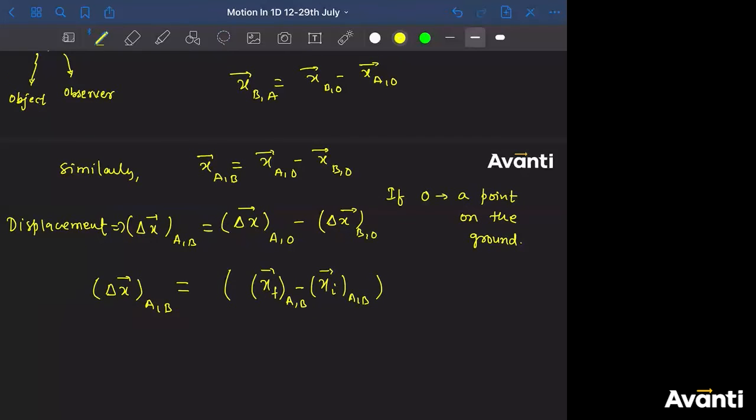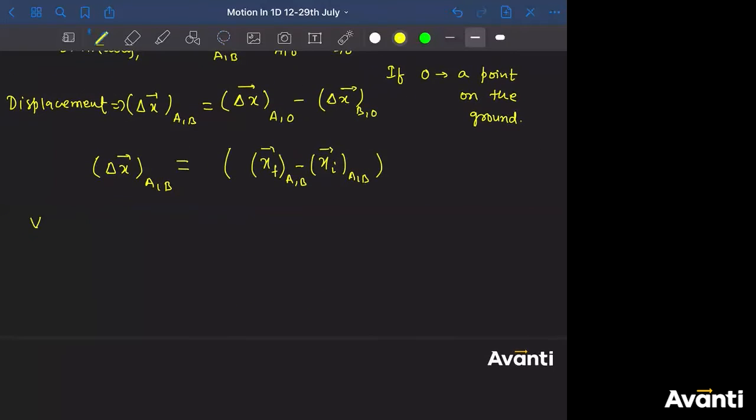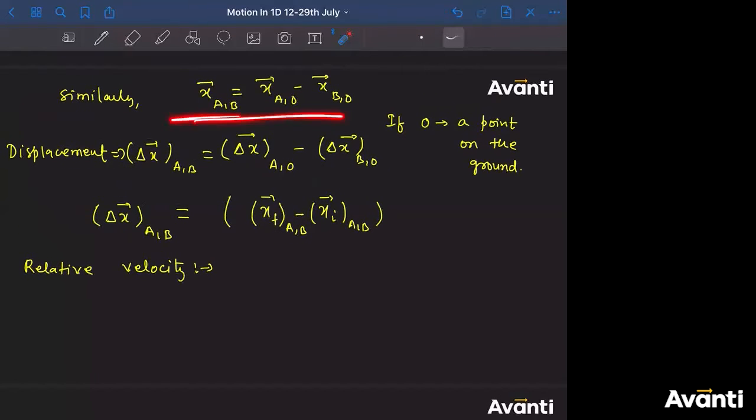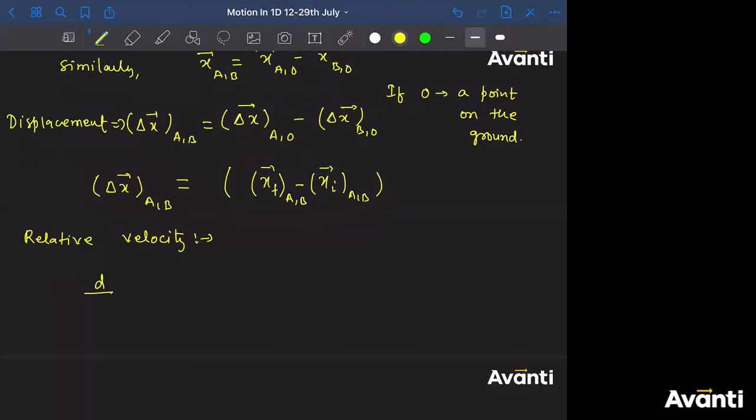Now, if I ask you what is the velocity, what is the relative velocity? What I'm going to do is differentiate this part with respect to time. So let me do that. I'll write d by dt first. This is an operation which says differentiation of whatever you're writing here.